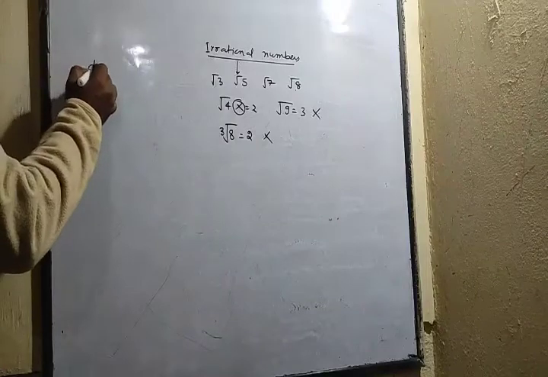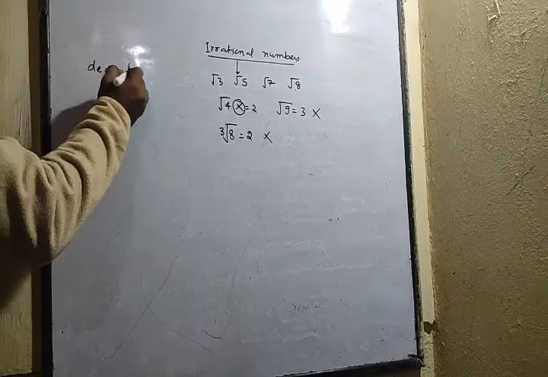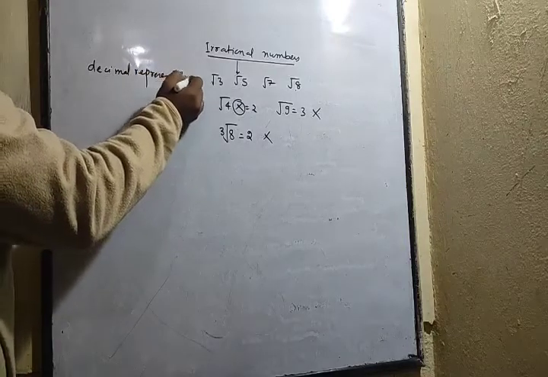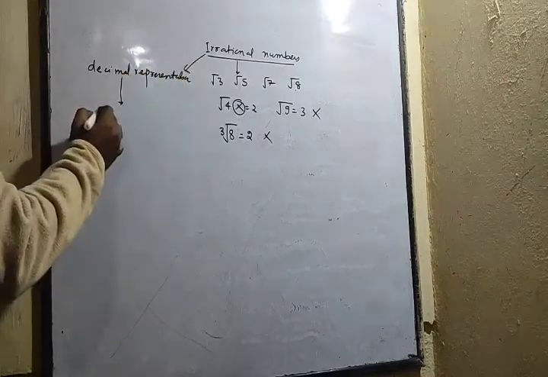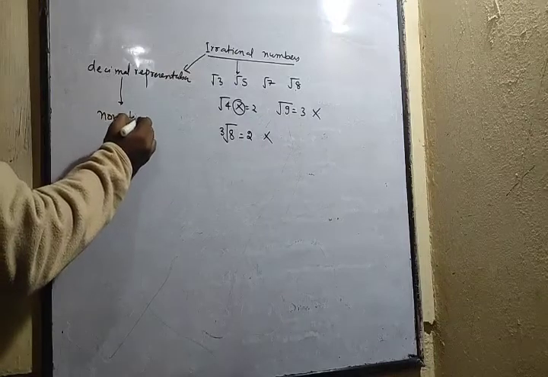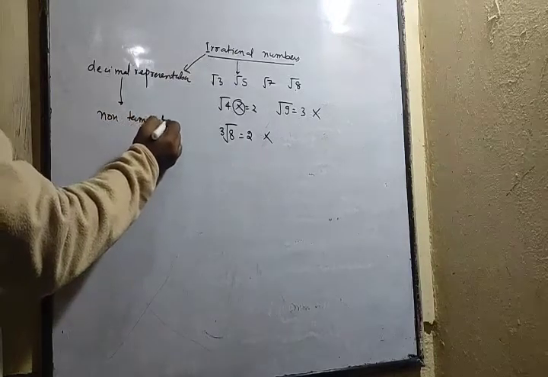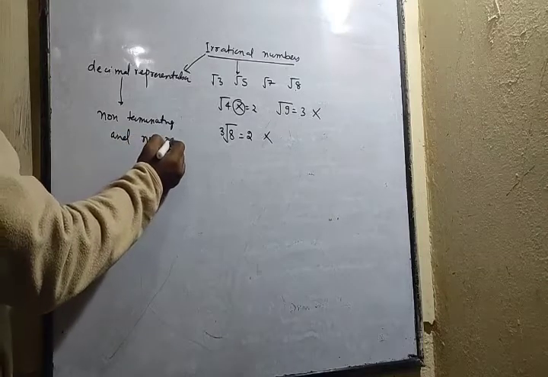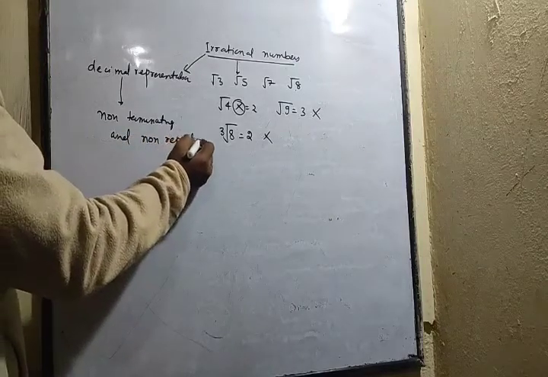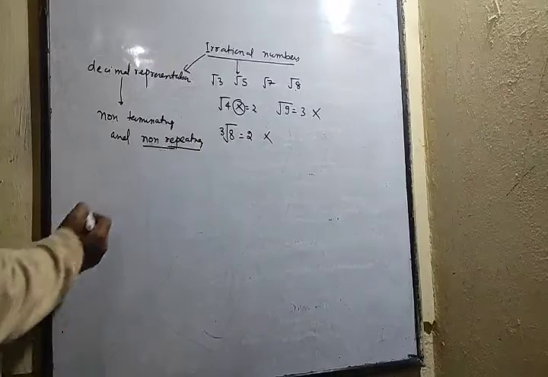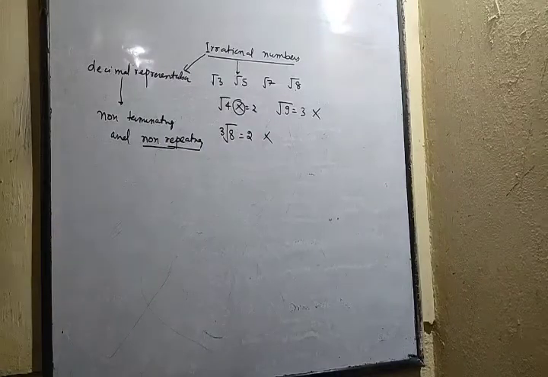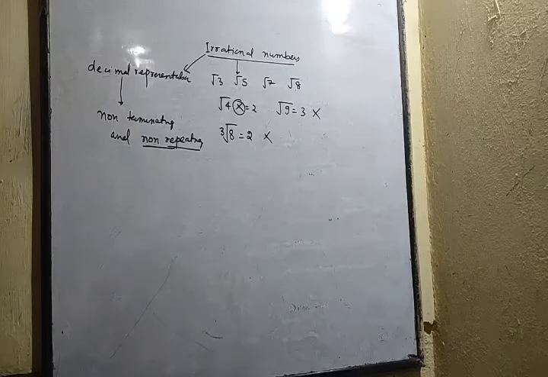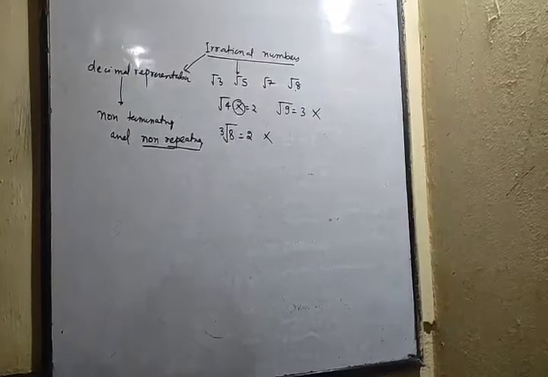If we talk about the decimal representation of an irrational number, then it will be non-terminating and non-repeating. It will never end and it will never repeat, and that is why they are known as irrational numbers.